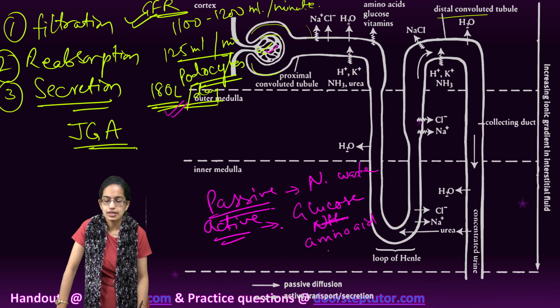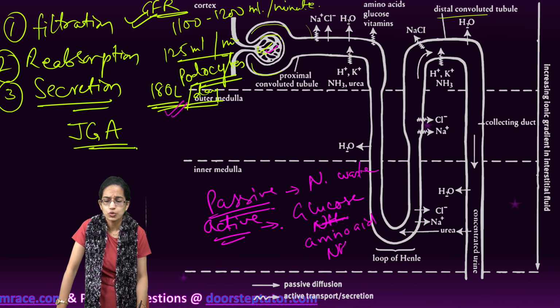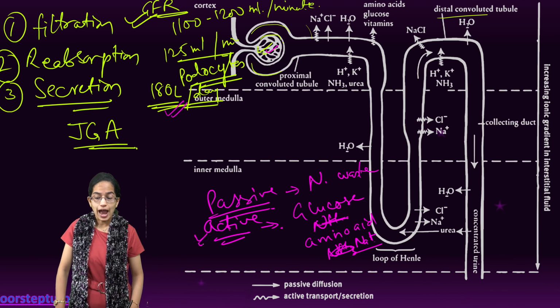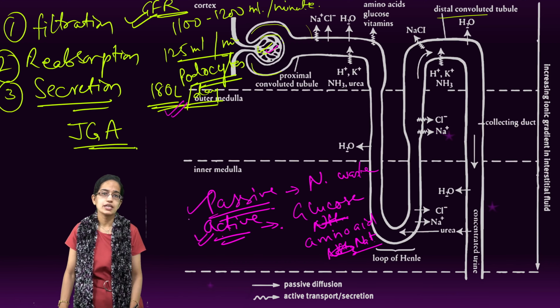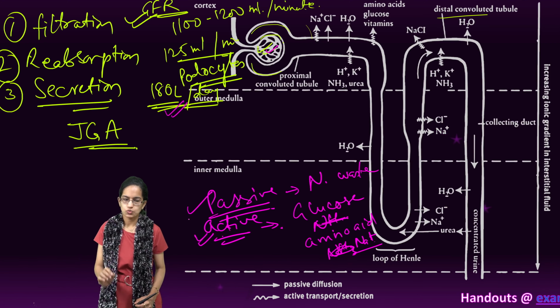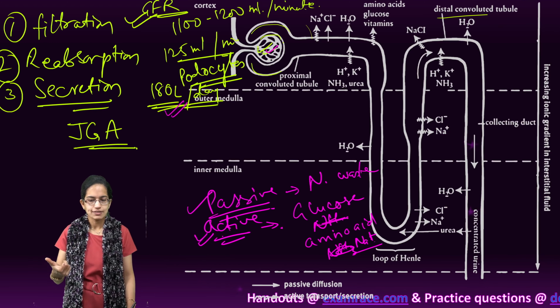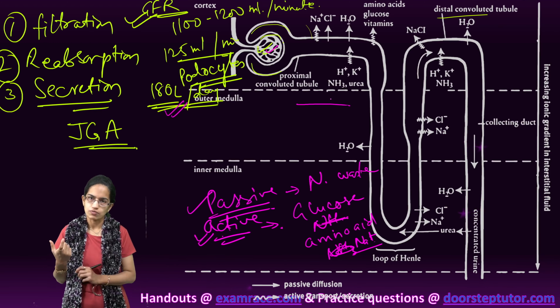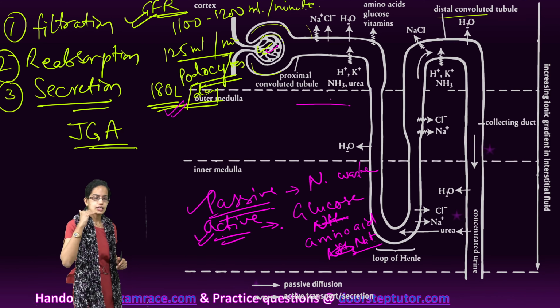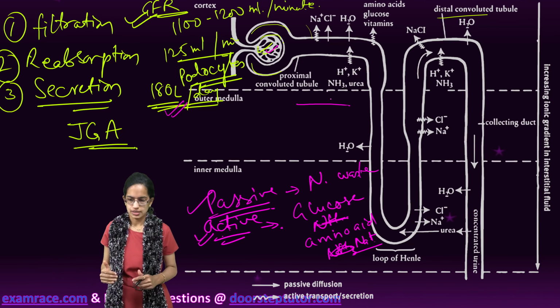Passive reabsorption is only for nitrogenous waste, and water is also reabsorbed passively only in the initial segment of the nephron. So those are the reabsorption processes that occur.